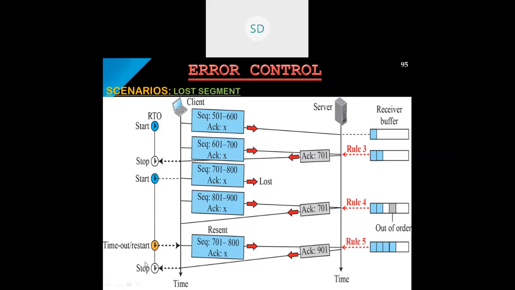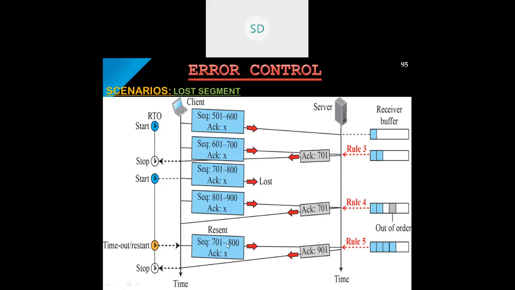So whenever the timeout occurs, the packet from 701 to 800 will be resent. That is nothing but rule 4. Rule 4 means that if any packets arrive out of order, they will not be discarded but stored in a buffer in a particular arrangement, and the previous segment's acknowledgement itself will be transmitted. Then retransmission will take place.